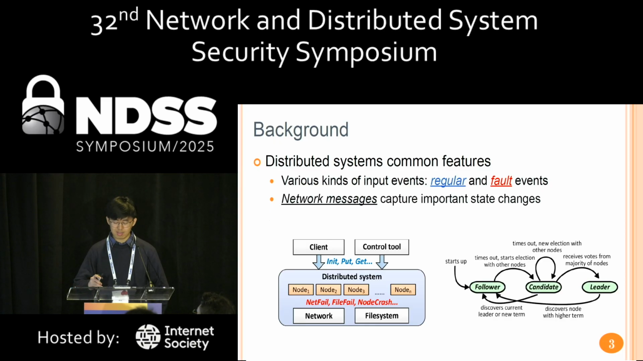Second, network messages capture important state changes of a running distributed system. As the figure shows, in Raft, all state changes are either triggered by receiving certain network messages or timeout, which in turn makes nodes send out network messages. In both cases, the important state changes can be captured by network messages among nodes.